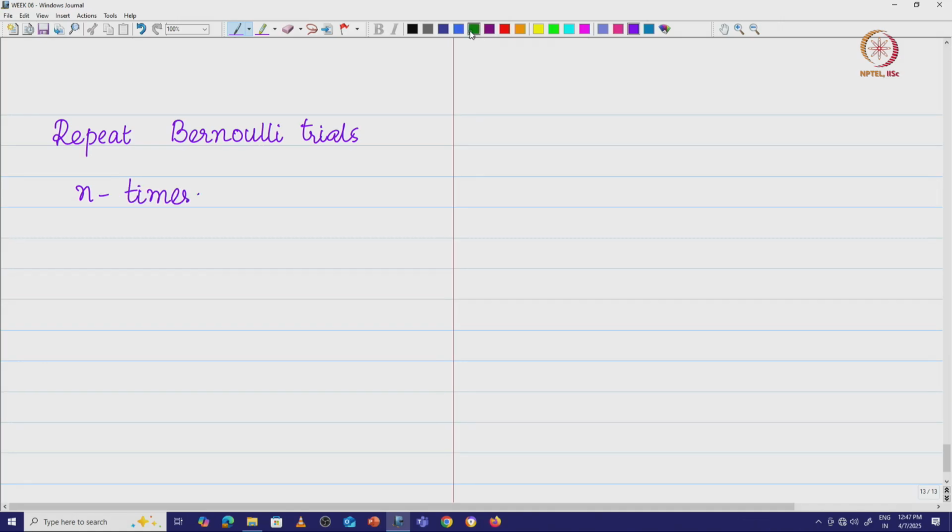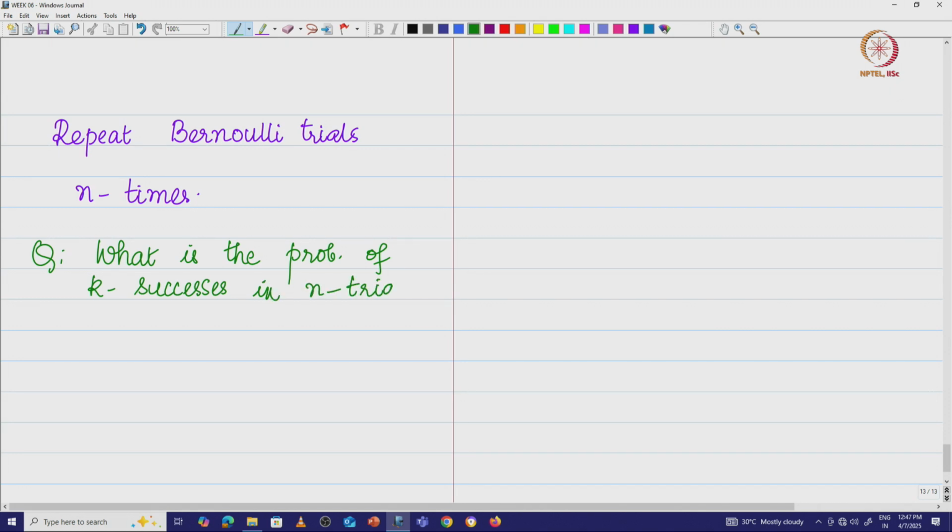So the question we ask here is, what is the probability of k successes in n trials?